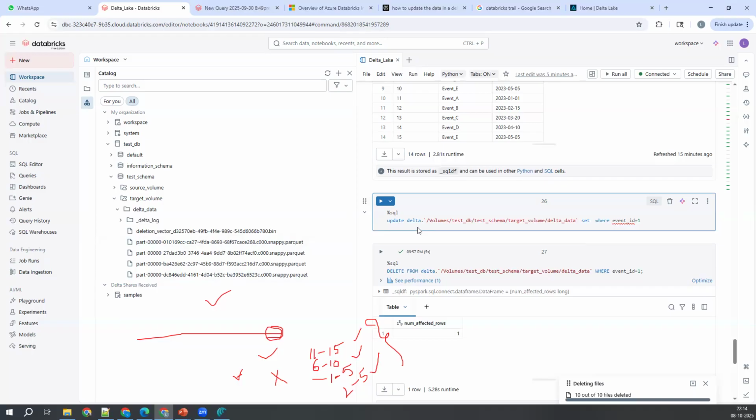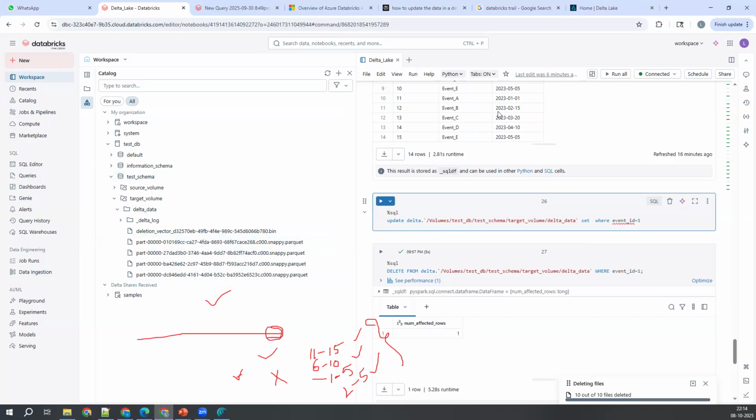Insert is not happening, right? Only for updating. For insert, every time a new file will get created. That's it. New file gets created, but not a merged file into a single file. A merged file also will happen, but you have to run the optimize command. That also I'm going to talk about.